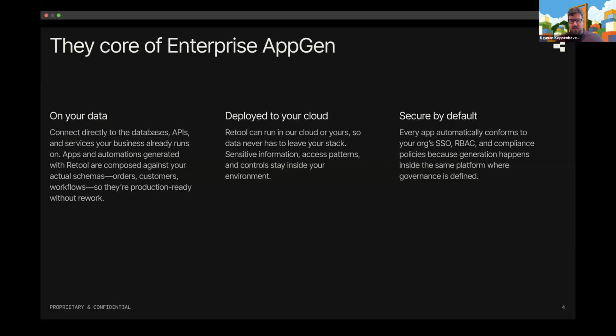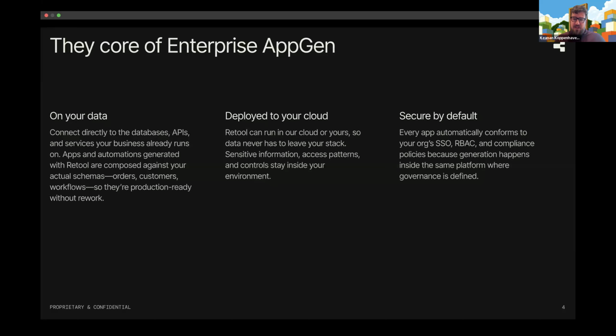So apps and automations are automatically generated against your data and the schemas of your data, as opposed to using mock data or anything like that, which you can do as well. But we think the real value in generating these things quickly and making them apps that folks can use is building on top of your data.